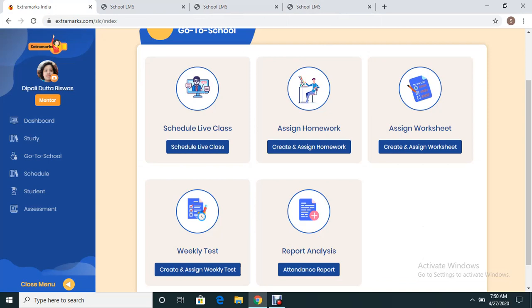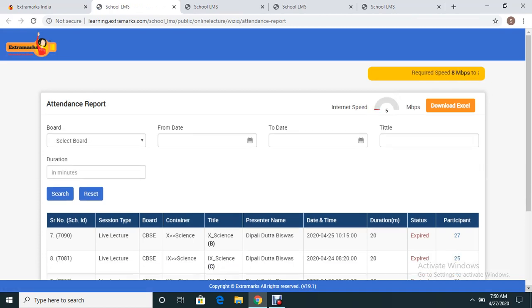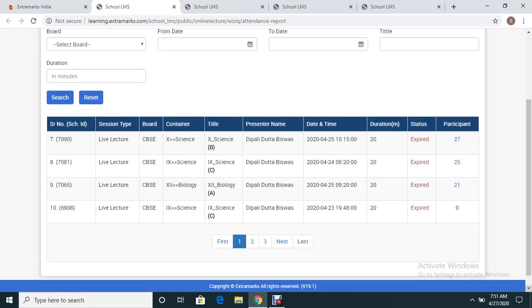Then comes another updation, because we received a lot of queries from the school end, asking how we can track the attendance report. So here it comes. Attendance report is a place where you will find how many students have actually attended your class. It will give you a detailed report. Now this is how it looks.